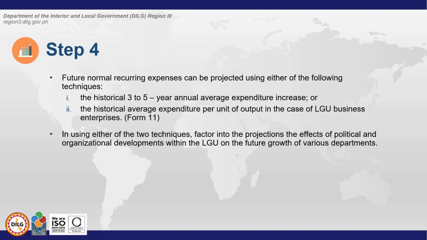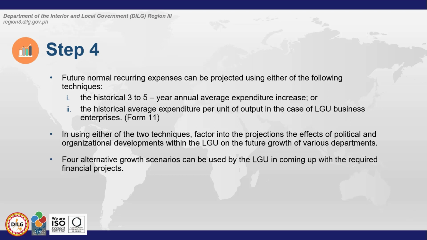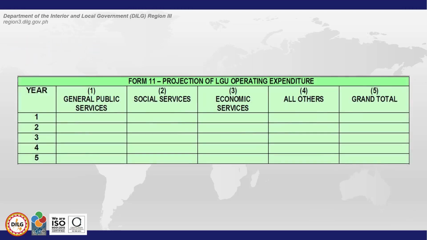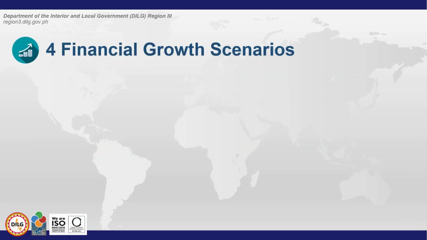In using either of the two techniques, factor into the projections the effects of political and organizational developments within the LGU on the future growth of various departments. Four alternative growth scenarios can be used by the LGU in coming up with the required financial projects. Here's a snapshot of Form 11 o ang projection of LGU operating expenditure. Pag-usapan naman natin ang apat na financial growth scenarios.